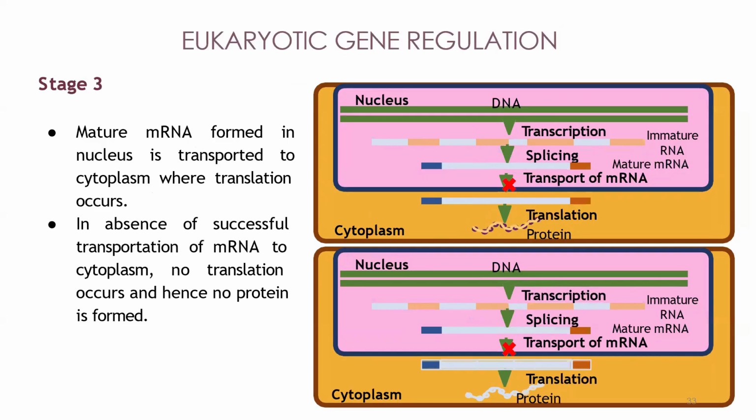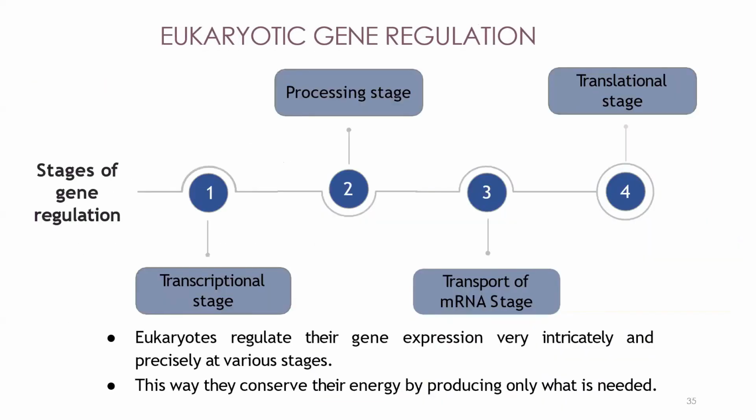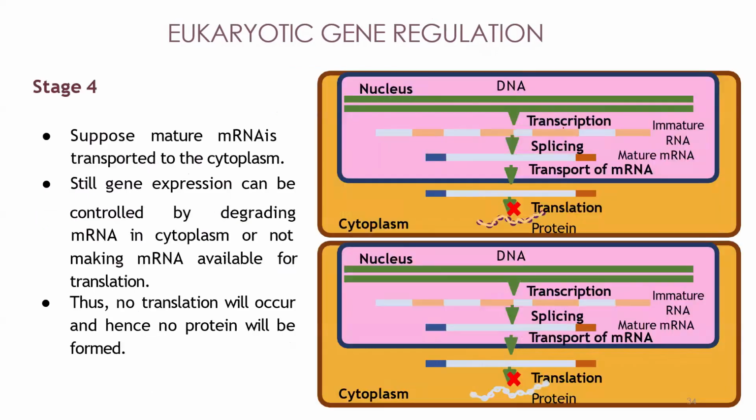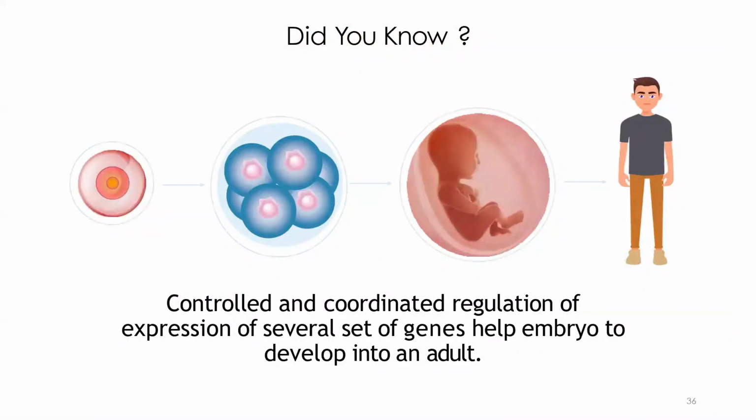Is that clear? Stage 1, stage 2, stage 3. I just gave you a rough explanation. Just understand that. I told you where the transport of mRNA will not happen or translation will not happen. So just go through it. Is that okay? Yes, sir, I'll go through it.